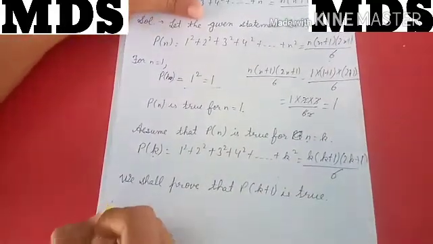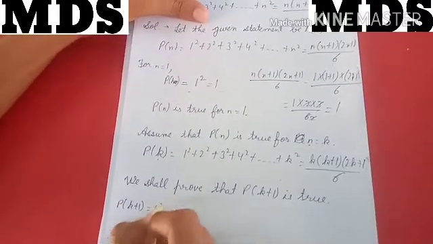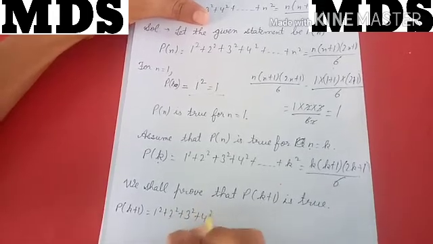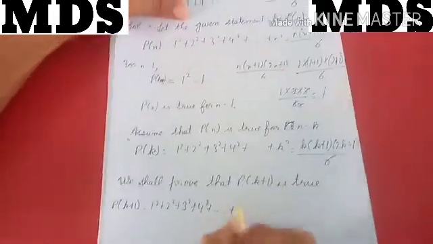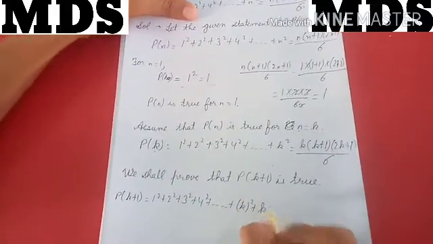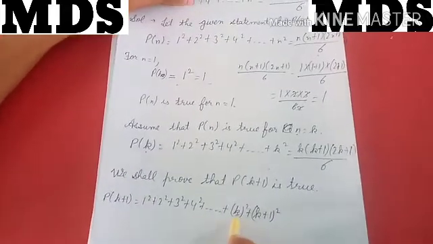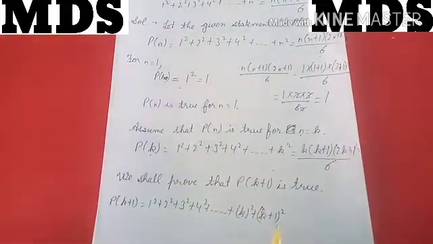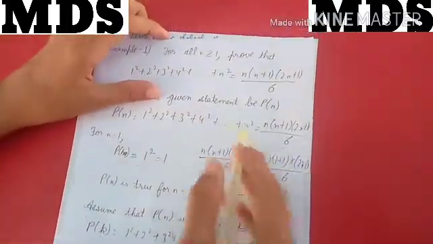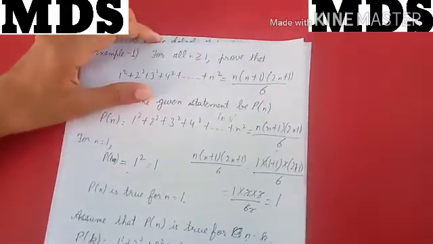So what will we get? We will get P of k plus 1 as square of 1 plus square of 2 plus square of 3 plus square of 4, and in this way up to square of k plus 1 whole square. Here I have taken k square as the preceding term of n. Like n was given here, assume that n minus 1 whole square is also there. That also we have to add.